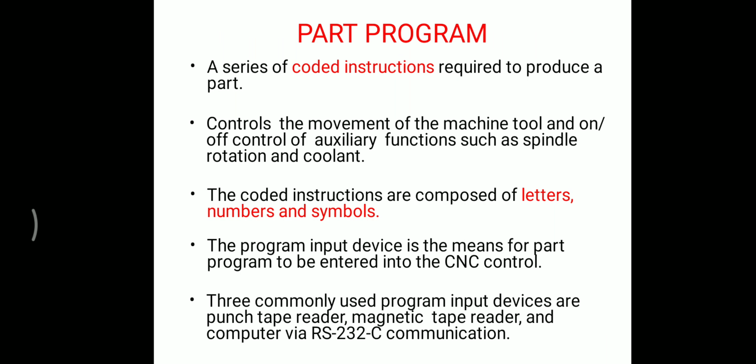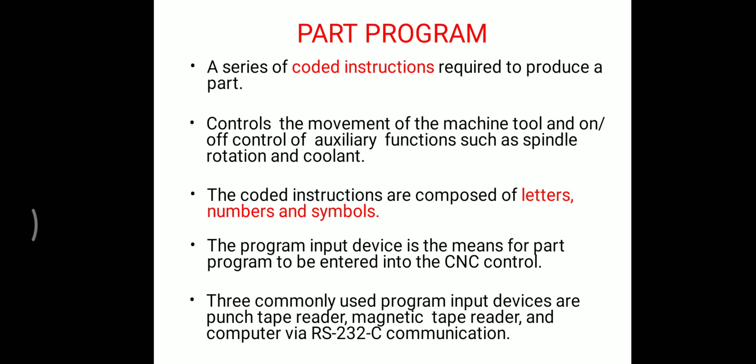First one, the part program. What is a part program? A series of coded instructions required to produce a part. The part program or software refers to the set of instruction languages, punched cards, magnetic tape, punched paper tape, and other information processing items.